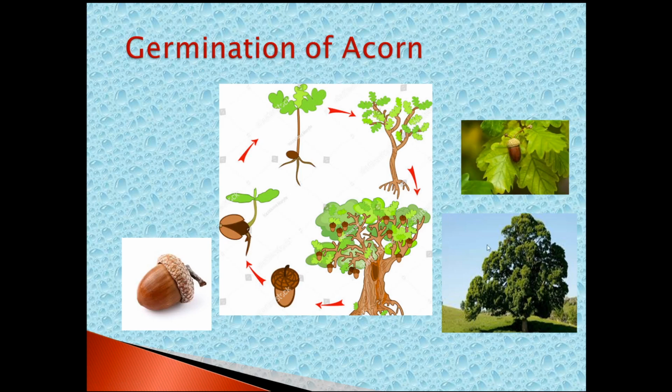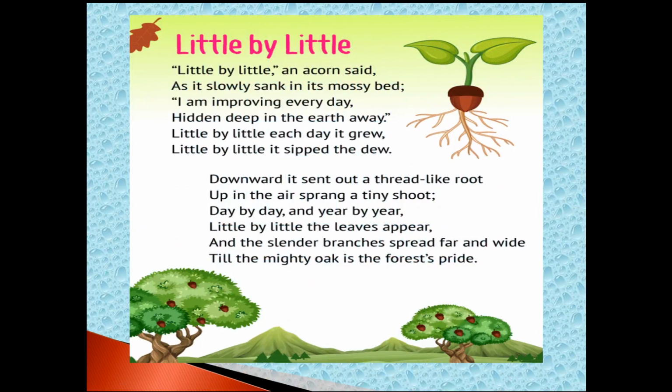Now I showed this is an oak tree and the close view of the leaves and the acorn. This is the acorn. You can see this is the acorn and these are the leaves of the oak tree. Okay, my dears, let us start with the poem.